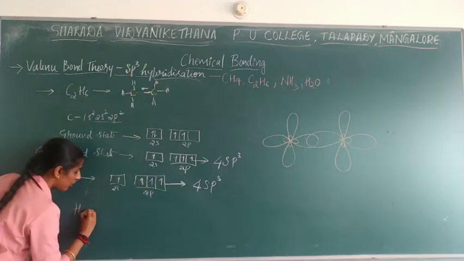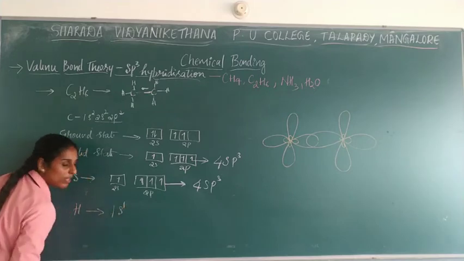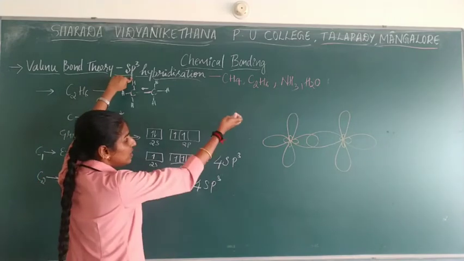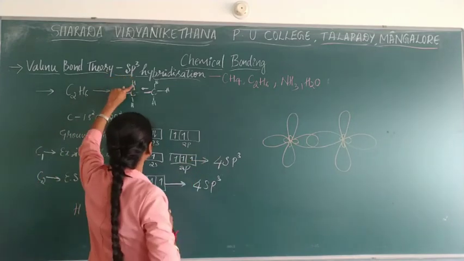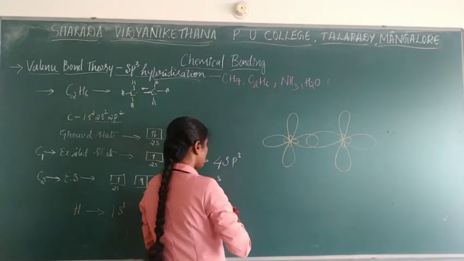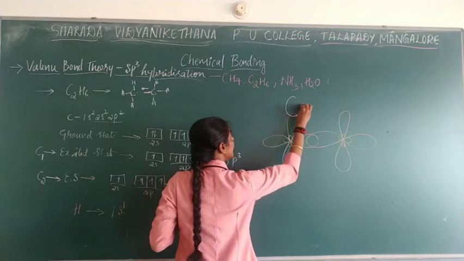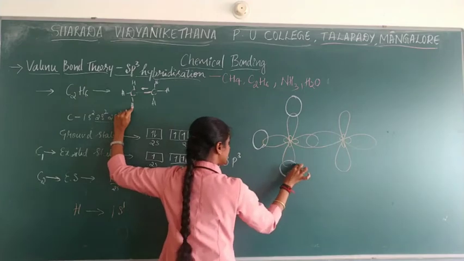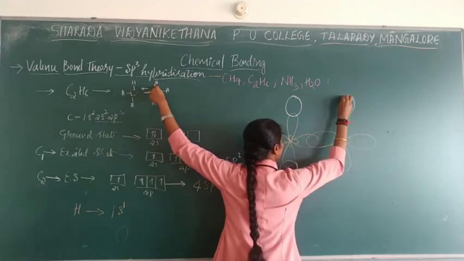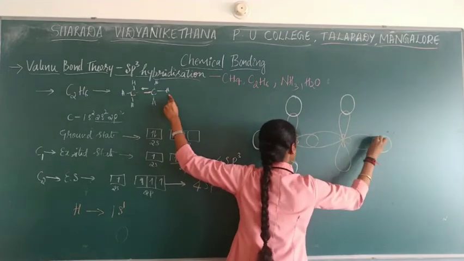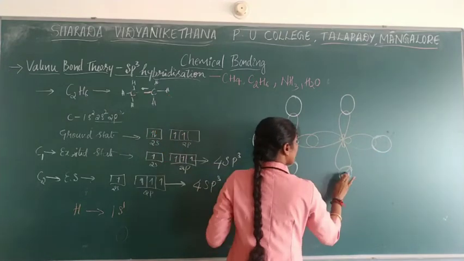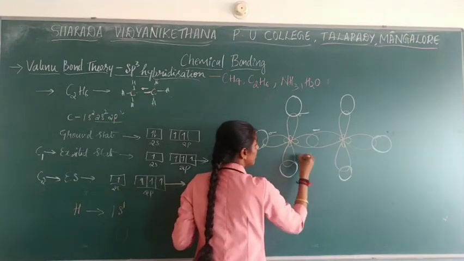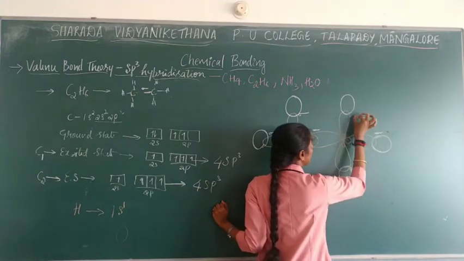So the hydrogen electronic configuration will be 1s1. In the sense, s orbital, in the sense spherical shape it shows. So how many hydrogens are there, that you need to represent on the lobes. Okay. So here you need to give 1 hydrogen. So give 1 hydrogen over here with the spherical shape, and here 2, and here 3, again here 4, 5, 6. Over representing hydrogen everywhere, here a sigma bond will be present. Okay. So actual overlapping will take place.